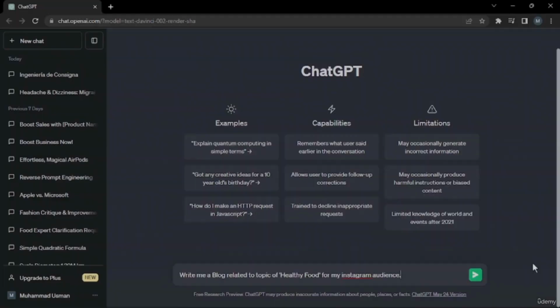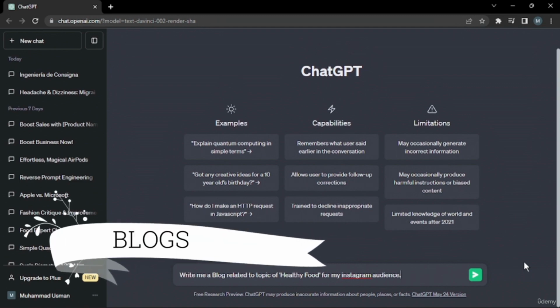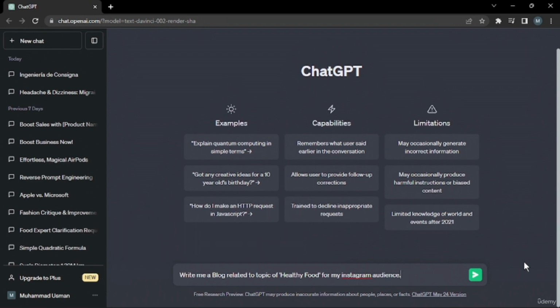So let's go. For our very first example, let's say you are an Instagram influencer or user and you want to write blogs for your audience. For this example, I've prompted ChatGPT to write me a blog on the topic of healthy food for my Instagram audience. Let's hit enter and see what kind of output it gives us.